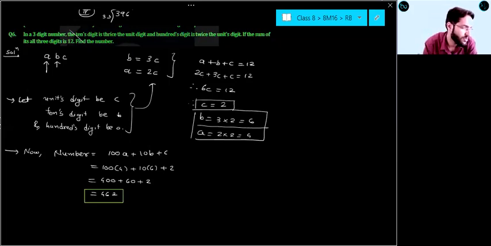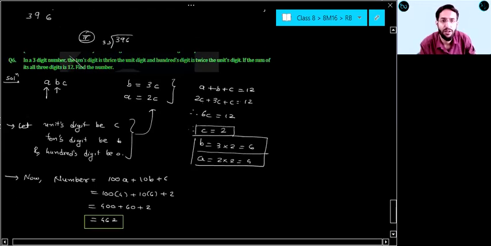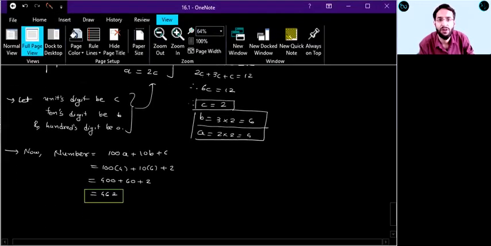Your chemistry class is from 10:30, students, right? Chemistry class is from 10:30. So I'll take only one maths class today, right? Not another maths class, because another time will not be comfortable.